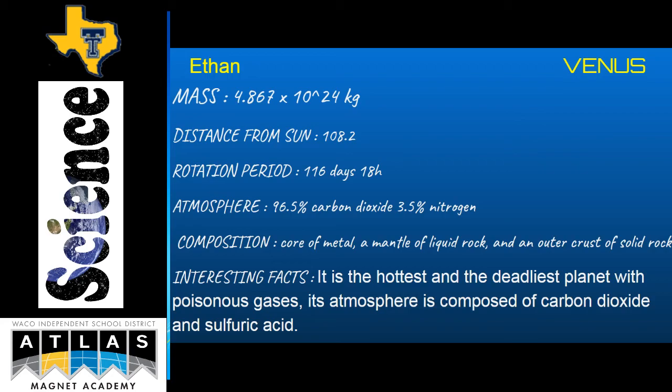Atmosphere 96.5% carbon dioxide, 3.5% nitrogen. Composition, core of metal and mantle of liquid rock, and an outer crust of solid rock. Interesting fact, it is the hottest and the deadliest planet with poisonous gases. The atmosphere is composed of carbon dioxide and sulfuric acid.